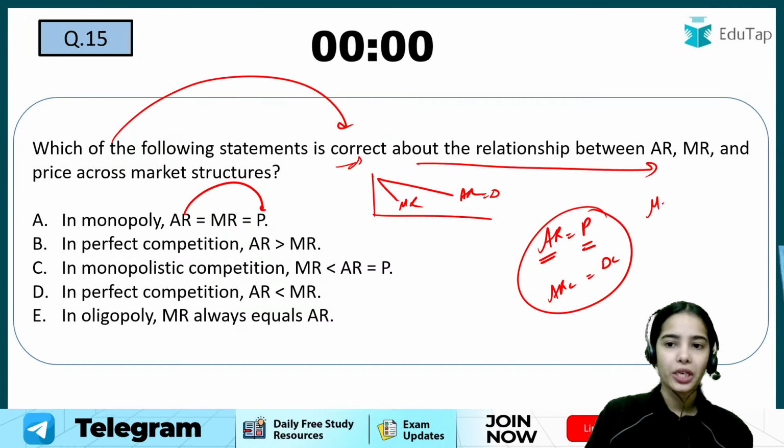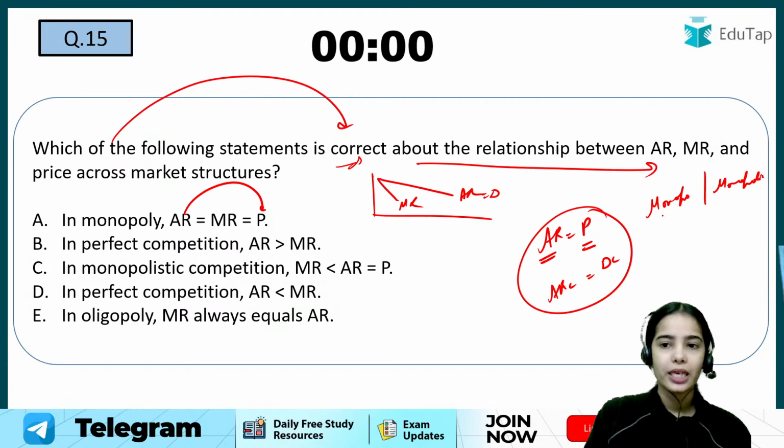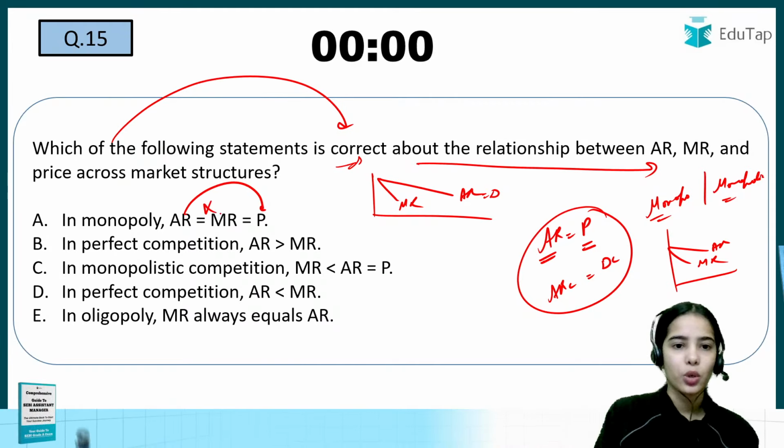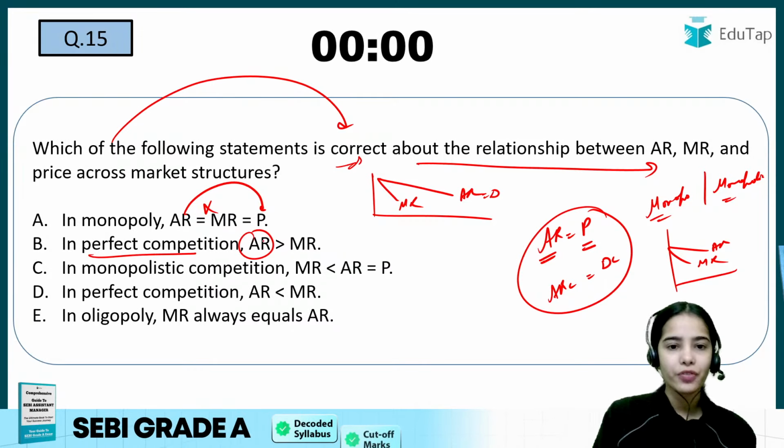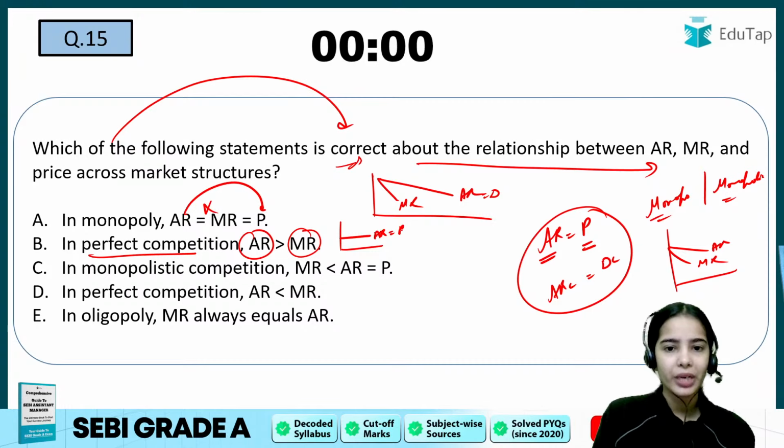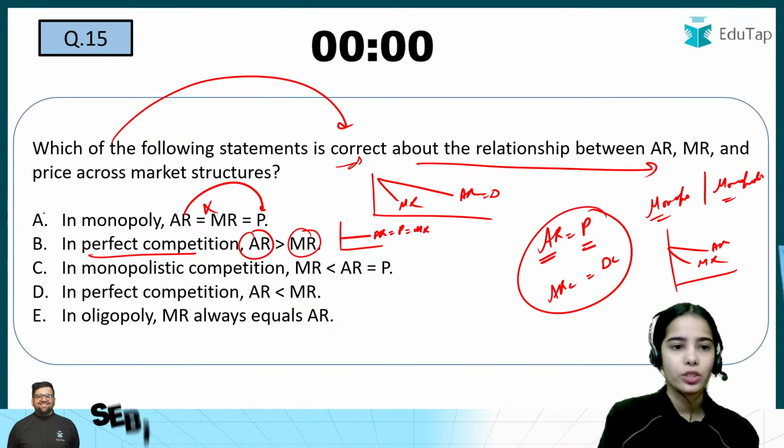But in the monopoly, as well as in monopolistic competition, the average revenue curve is higher than the marginal revenue curve. So this is not correct. Perfect competition, average revenue is greater than marginal revenue? No. In perfect competition, average revenue, price and marginal revenue are all equal. So this is wrong.